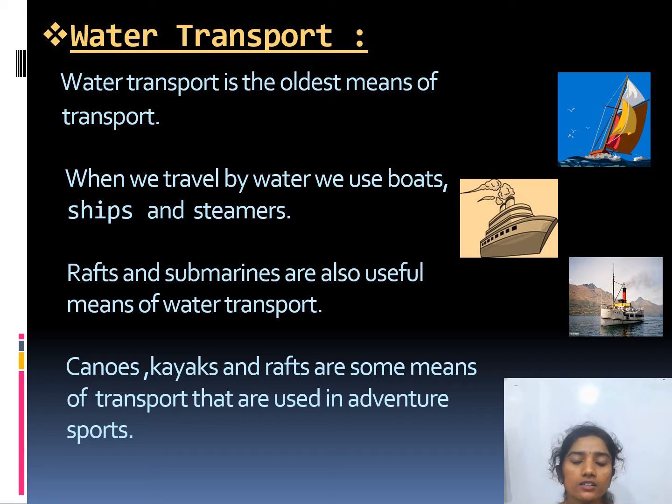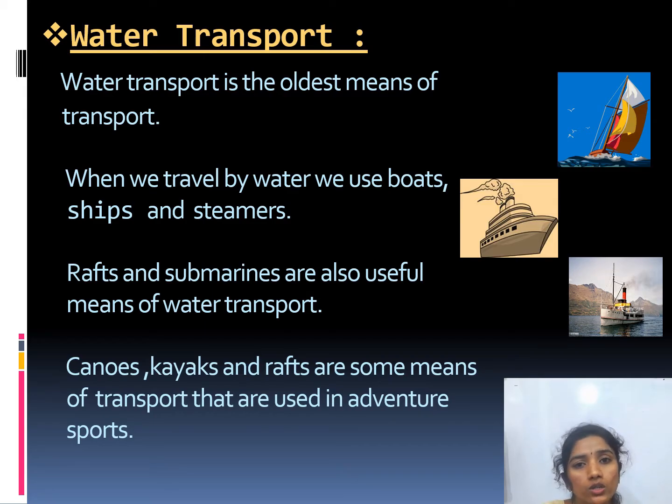Next, water transport. Water transport is the oldest means of transport, because in earlier days, if people wanted to go somewhere, to purchase, or to import or export things from other countries, they used water transport.